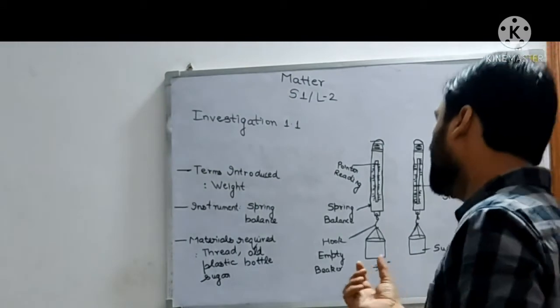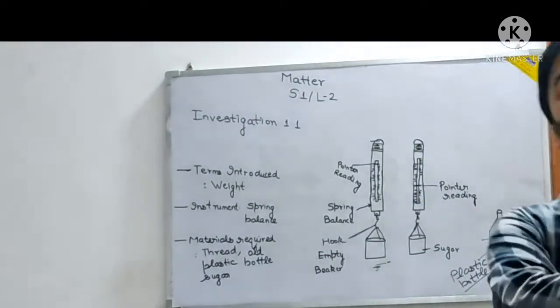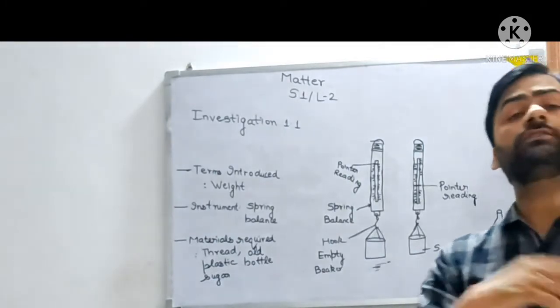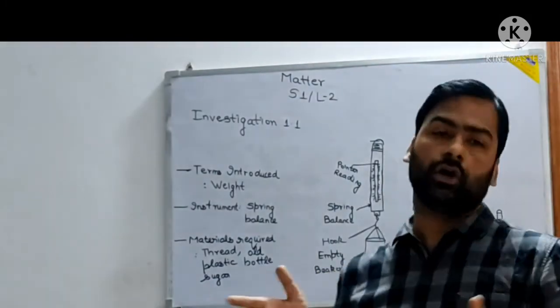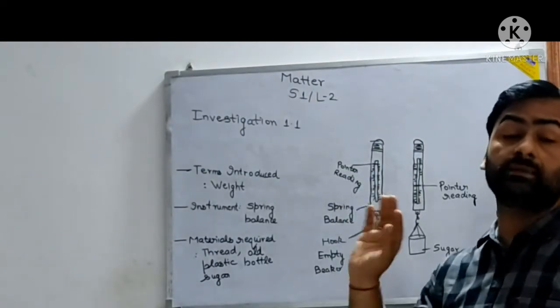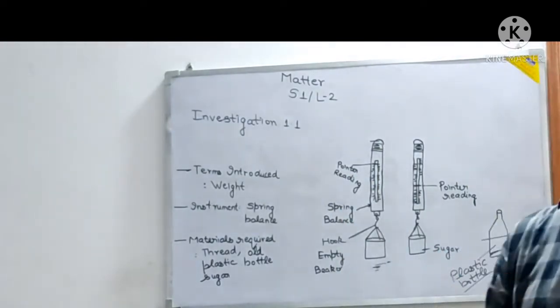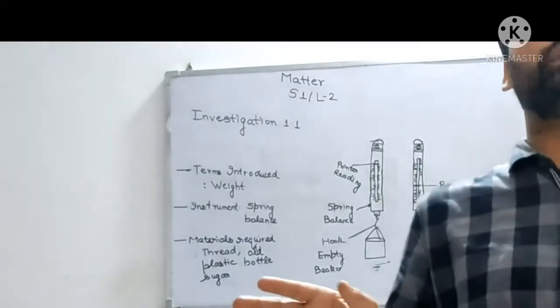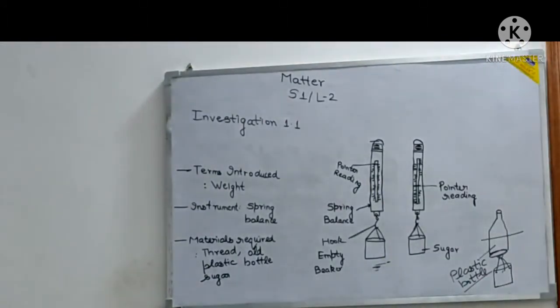Now when you are saying empty beaker, do you really feel that the beaker is empty? No, children. The beaker is not empty. What is in that? When nothing is there, obviously air is there. That means the weight of the air was almost negligible. In fact, the air had negligible weight, and the weight of the bottle only was there. Negligible weight of air. So what are we concluding?